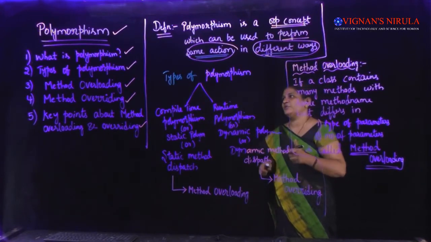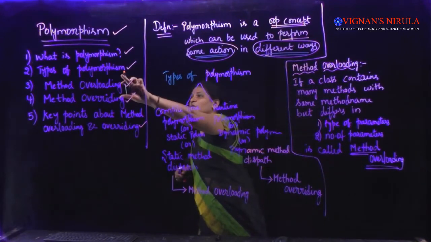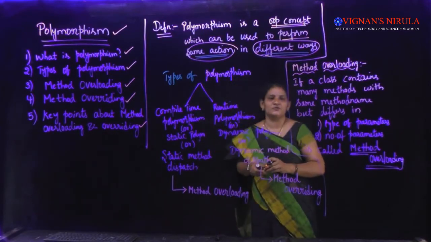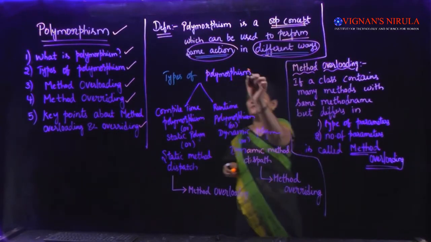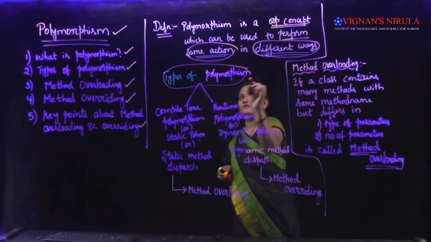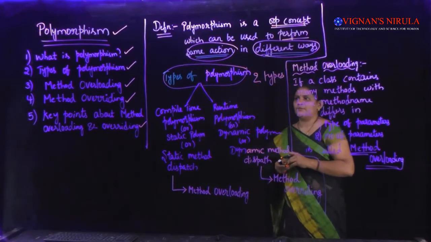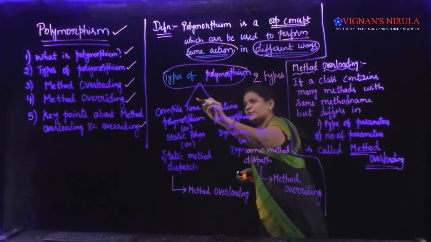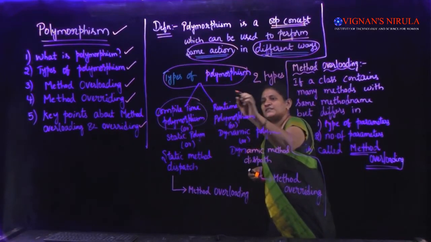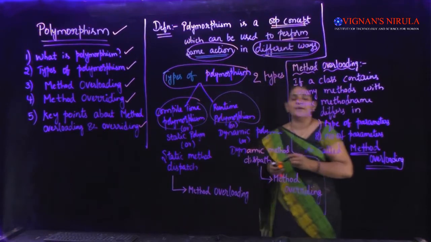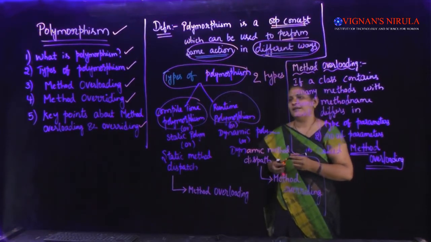So what is the next question? We know what polymorphism is. The next question is the types of polymorphism. How many types of polymorphism are there? There are two types of polymorphism. One is compile time polymorphism and another one is runtime polymorphism.